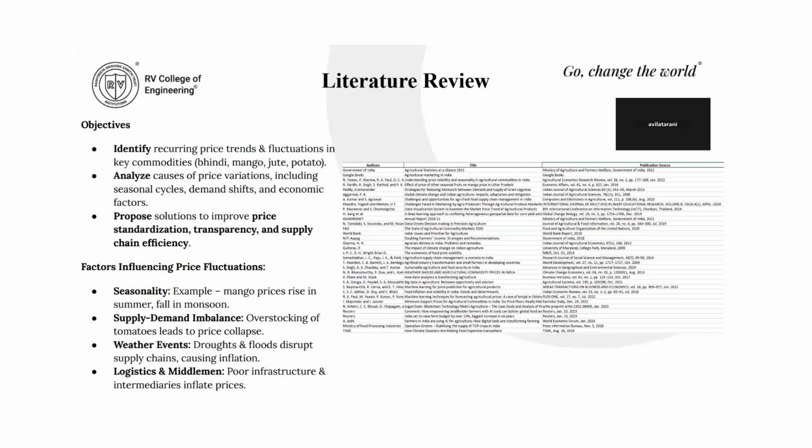This data is from various states and districts all across the country, and we've assessed price trends of key commodities like bhindi, mango, etc. So, what are our objectives? We've recognized the price variations over a certain period of time and explained the causes that affect them. And we've proposed solutions as well to decrease malpractice and increase integrity.